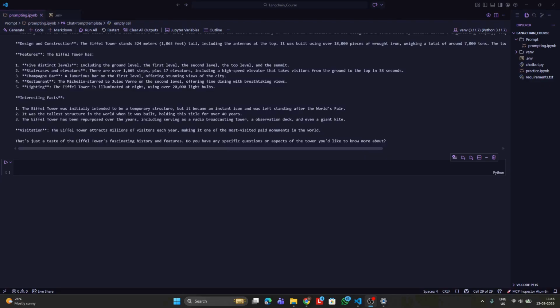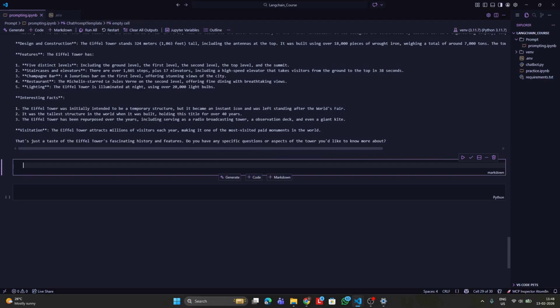Okay, now we'll be looking at the next way to use prompts. Now, instead of using LangChain's chat prompt template, we have another way of using a prompt template in the form of strings. This is called the prompt variable method. Now we'll be focusing on the prompt variable method. Now let me create a markdown and name it prompt variable method.